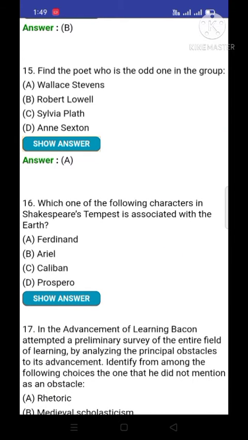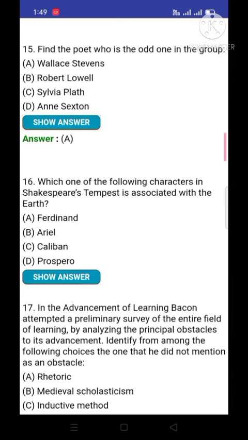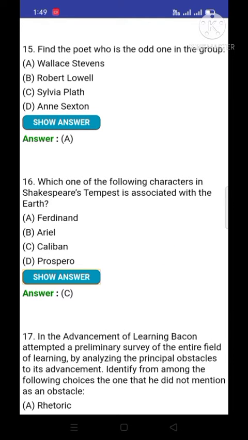Question number 16. Which one of the following characters in Shakespeare's Tempest is associated with the earth? And the correct option is C, Caliban. Tempest is a tragic comedy written by William Shakespeare. Tragic comedy or romantic comedy.